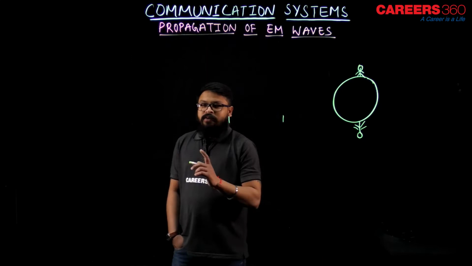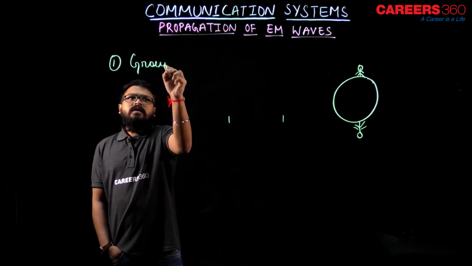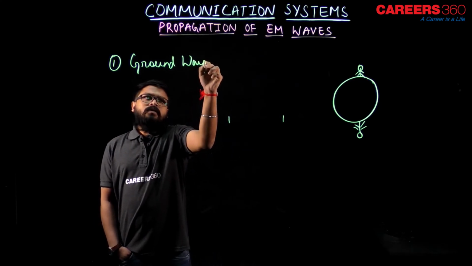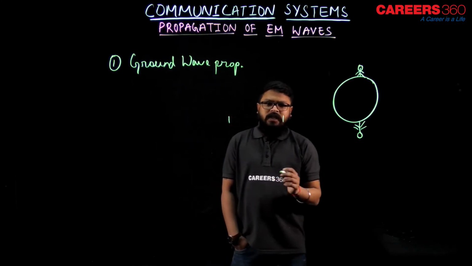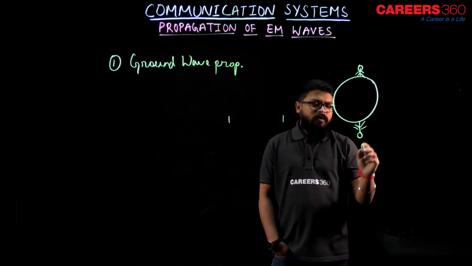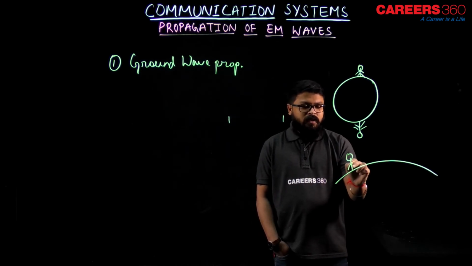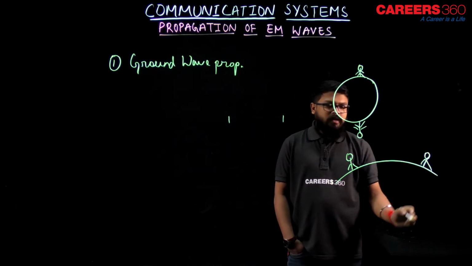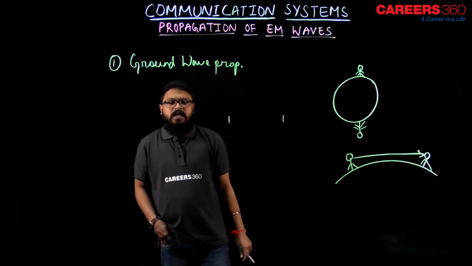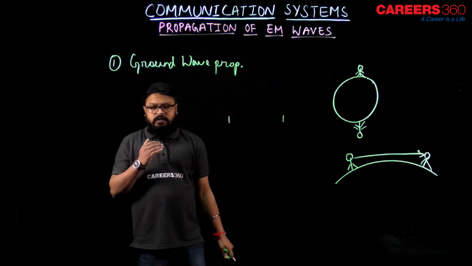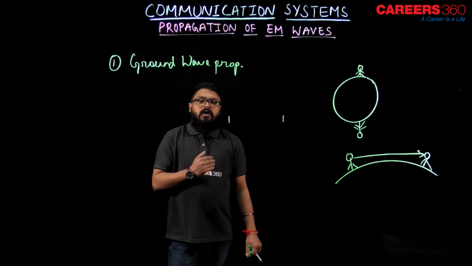The first one is ground wave propagation. What is that? Suppose this is the surface of the earth, and I want to send information from here to here, then I will use ground wave propagation. Ground wave propagation means the distance between the transmitter and receiver is very small, then we use ground wave propagation.